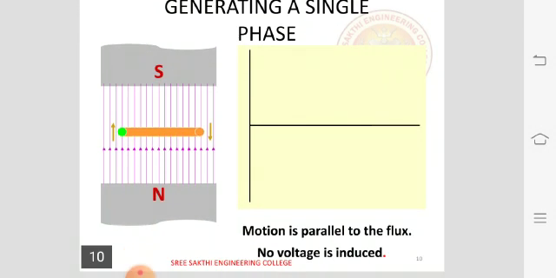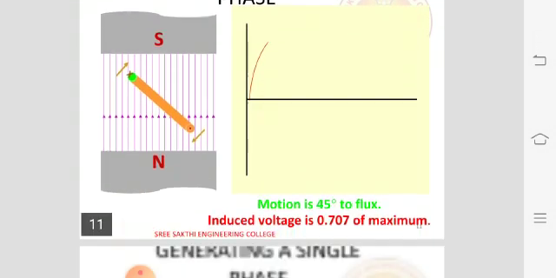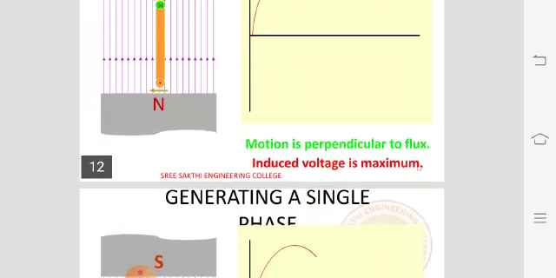For that we are going to consider south pole and north pole. We are placing a magnet; when motion is parallel to flux, no voltage is produced. You can see here the arrow is indicating there is no flux cut by the coil. In the next step we make an inclination of 45 degrees to the flux, which induces 0.707 of maximum voltage, and again we make another one with perpendicular motion to the flux, which induces the voltage as maximum. You can see the graph starts increasing.